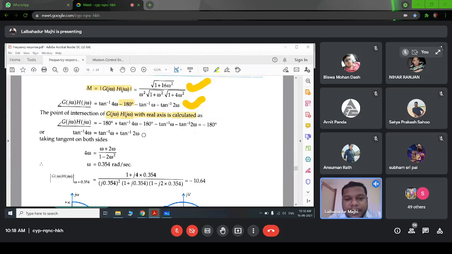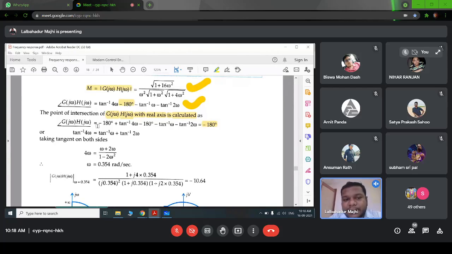For that, we first have to find the frequency at which it is intersecting the real axis. You can determine it from this angle, right? It should be minus 180 degrees, or we can equate the imaginary term to 0 and then calculate the value of omega.